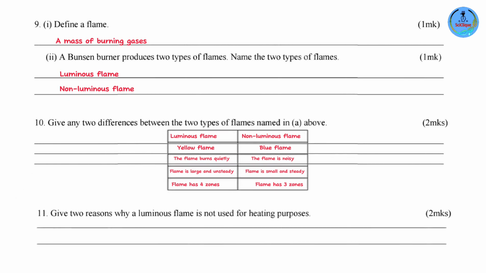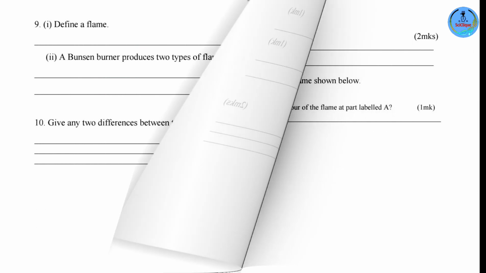Question number 11. Give 2 reasons why a luminous flame is not used for heating purposes. Number 1 is that it produces less heat than the non-luminous flame. So if you're heating a substance using a luminous flame, it's going to take quite a longer time than with a non-luminous flame. And the second is that it produces soot. So it makes the glass apparatus or the laboratory apparatus dirty once used. So it's not preferable.